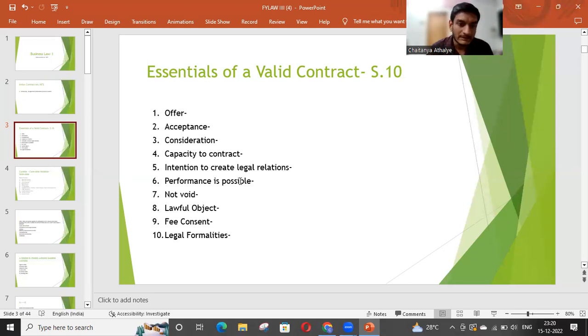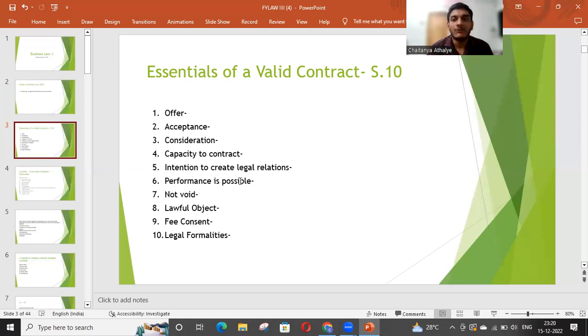And the third one is that a person should not be disqualified by the law. Sometimes the law disqualifies a person from making a particular contract. For example, suppose we are an exporter and we are exporting a product to, say, any other country in the world. And if war has started between our country and their country, then both of us become disqualified persons for each other.